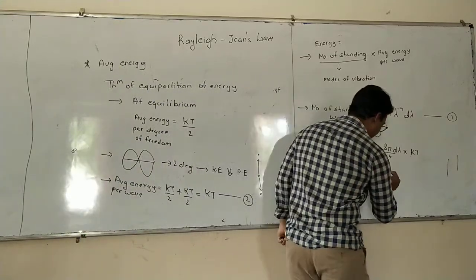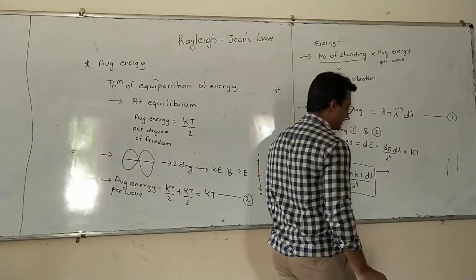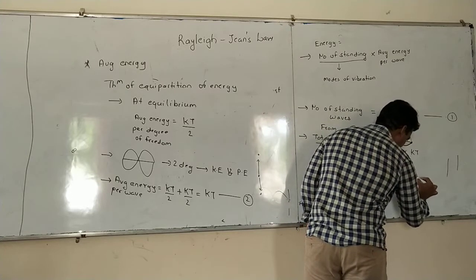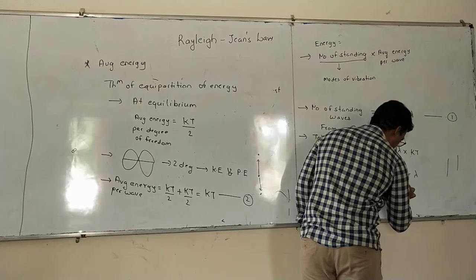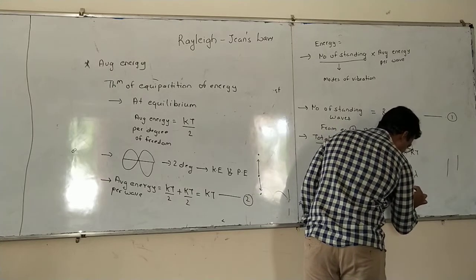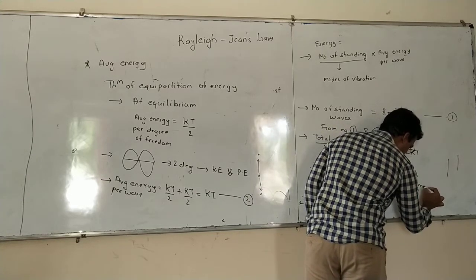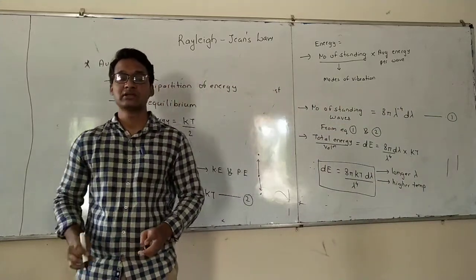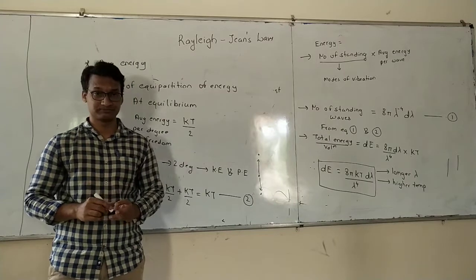But again, the problem with this equation is that it is only applicable at longer wavelengths and at higher temperatures.